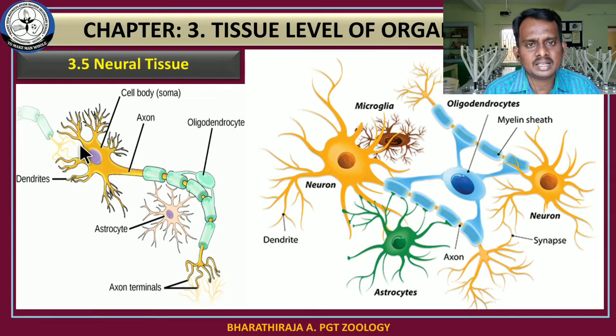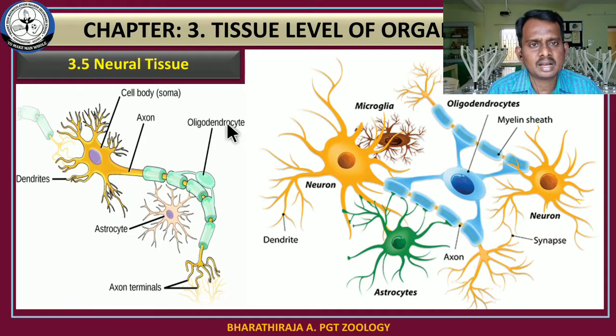The dendrites open into a broad structure. This broad structure is called the cell body or soma, also called the cyton. The cyton contains a centrally placed nucleus and is filled with a fluid substance called axoplasm or neuroplasm. This structure opens into another structure called the axon.